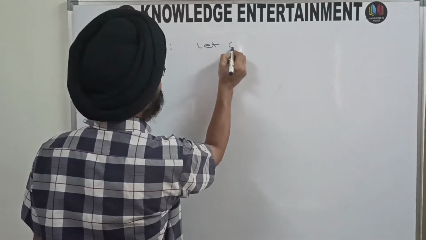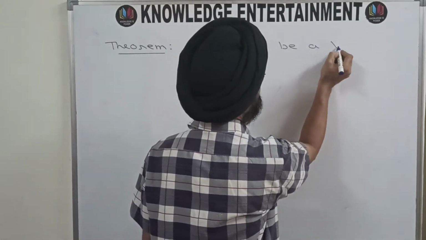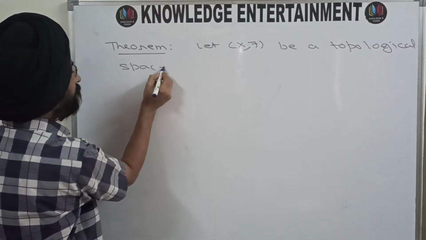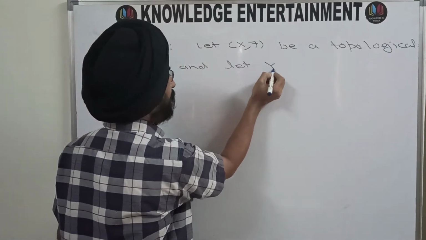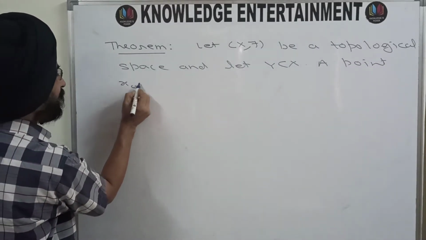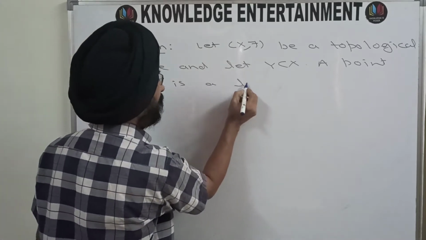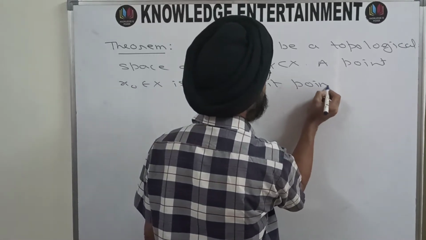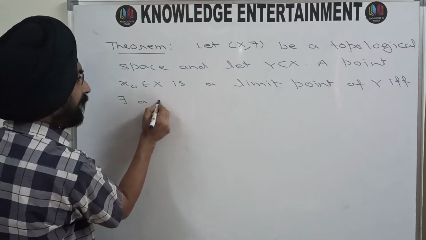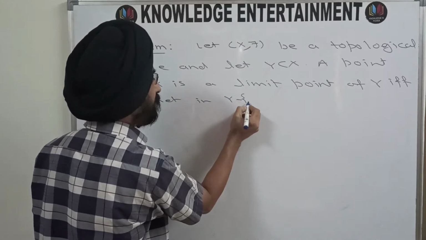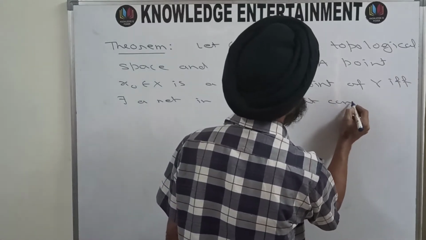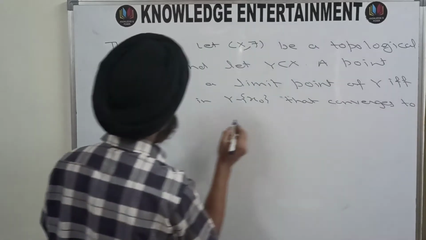So let X top be a topological space and let Y be a subset of X. A point X naught of X is a limit point of Y if and only if there exists a net in Y minus the singleton set X naught that converges to X naught.